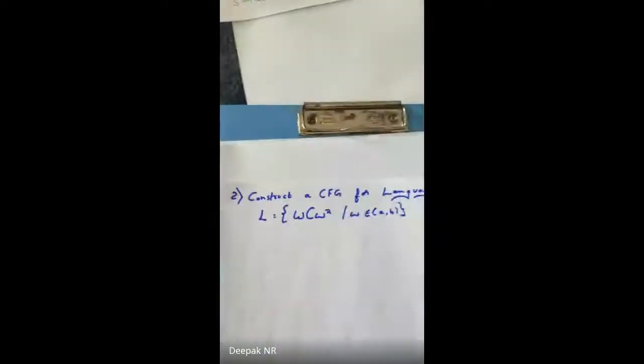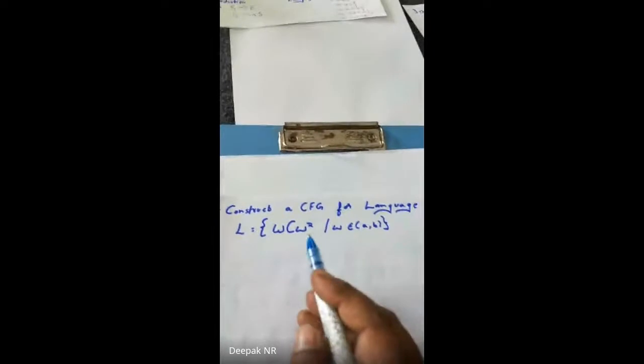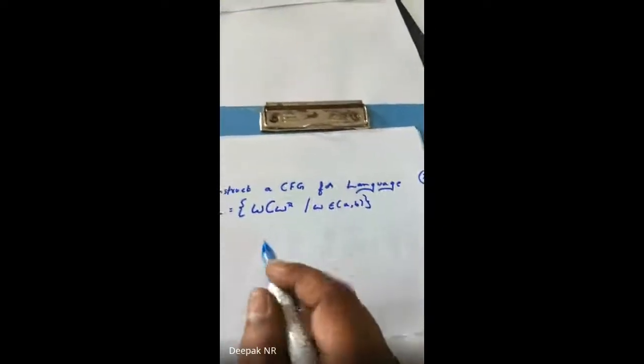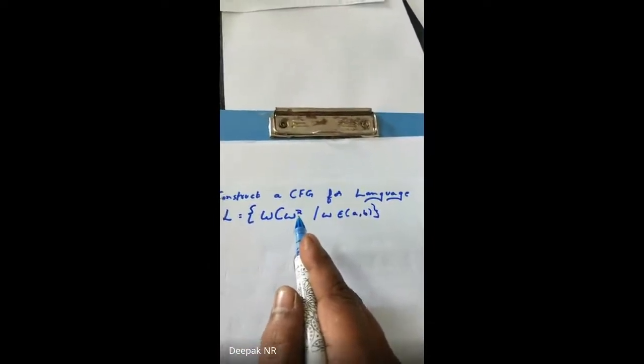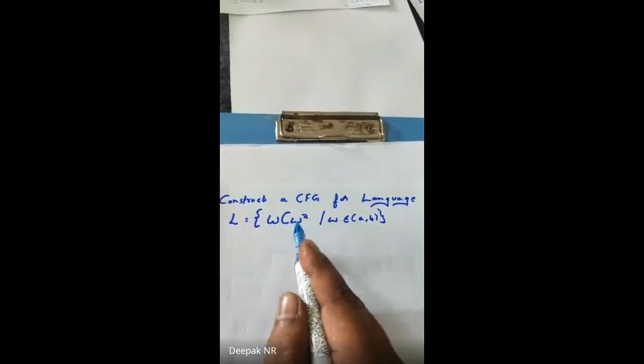Okay, now let me make it simpler. Let me take one more example and explain how to write it. The question is simple. Construct a CFG for the language WCWR. Here we have to think about what W means, what C means, and what WR means. WR stands for the reverse of W.